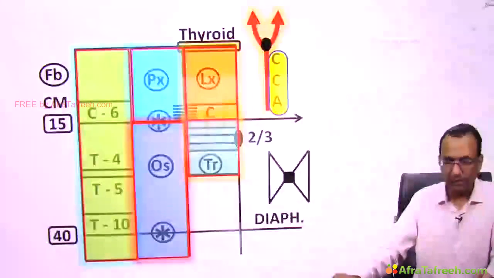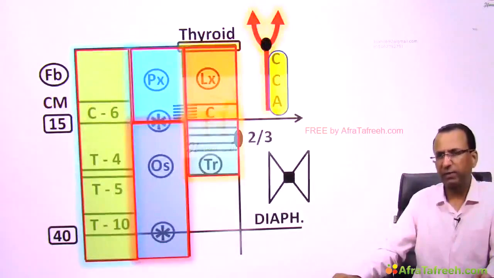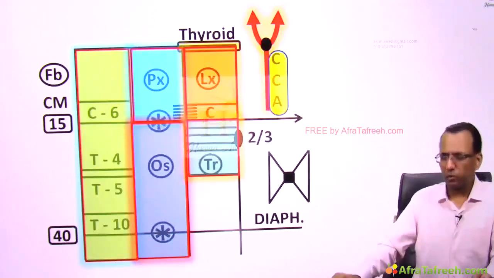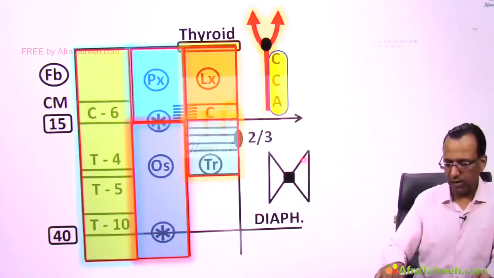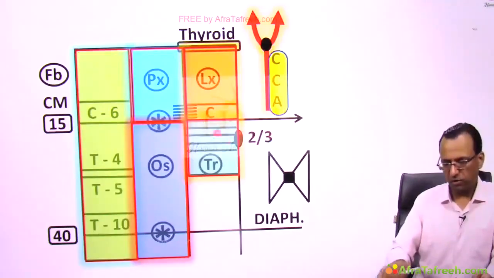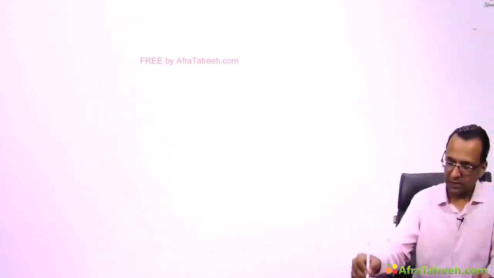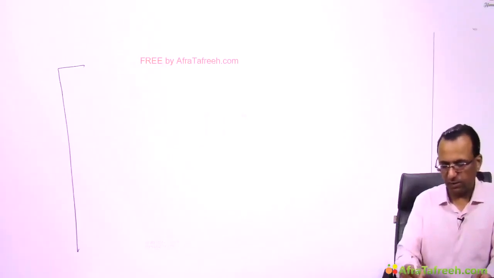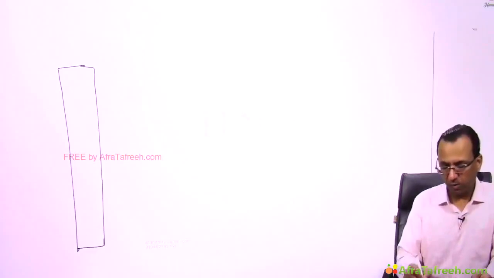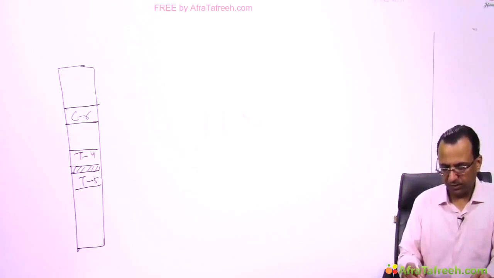So what do you want to know? What I want to do is draw a diagram for this same information and add more information. Like what? I want to discuss the isthmus of the thyroid gland again. Why? Because I want to put a tube into the trachea. What is that? A tracheostomy tube. Why? Because I have a patient, that's why. Okay, let's do it. See, this is the discussion on the vertebral levels: lower border of C6 vertebra, disc between T4, 5 vertebra, and the T10 vertebra.